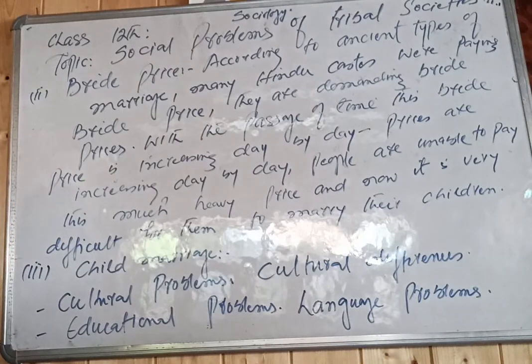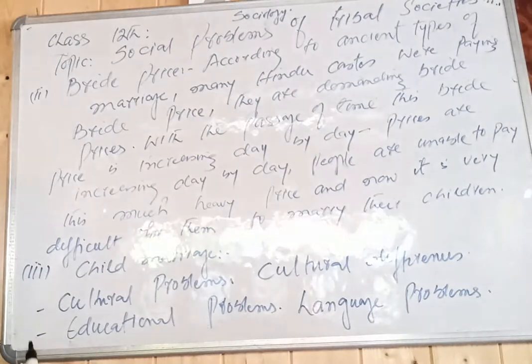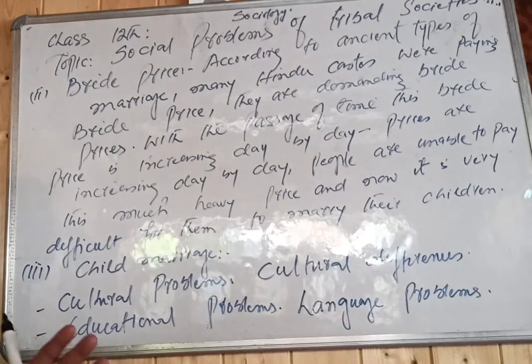We have another social problem of tribal societies: bride price. According to an ancient type of marriage, many Hindu castes were paying bride price. They are demanding bride price. Unless somebody is able to pay the bride price, he or she is not able to marry off his or her children.